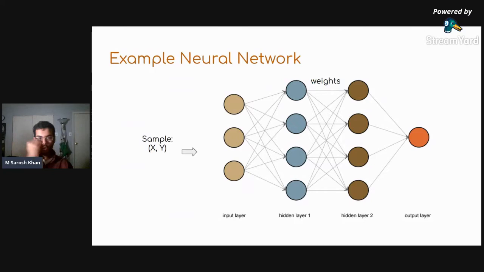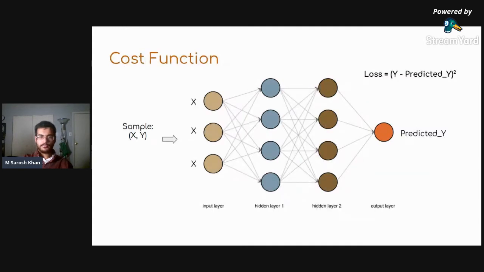So for example, here's a more complicated network. Of course, they end up more complicated. Let's say I pass into this x and y. So what I'm saying is I have x, and I want to find a function that gives me y. Each of these neurons is holding some function of the weights that are connected to it. And at the very end here, I have a prediction y.